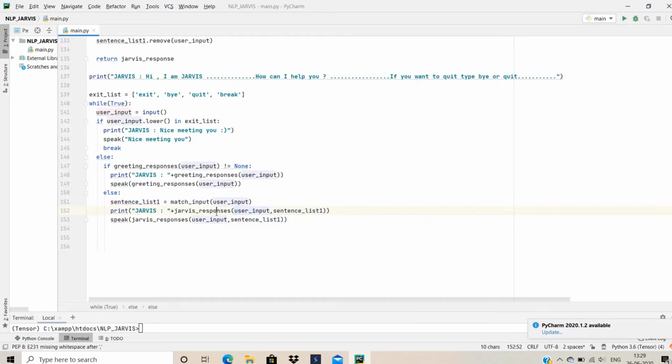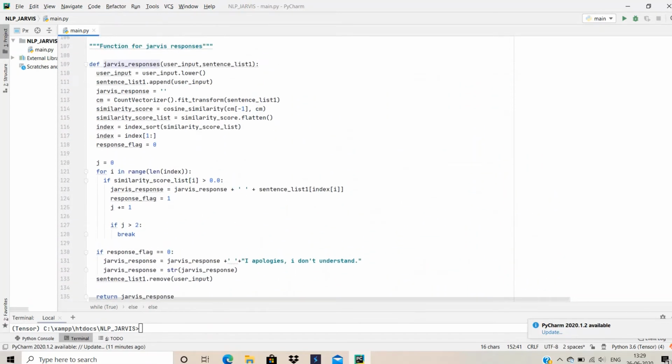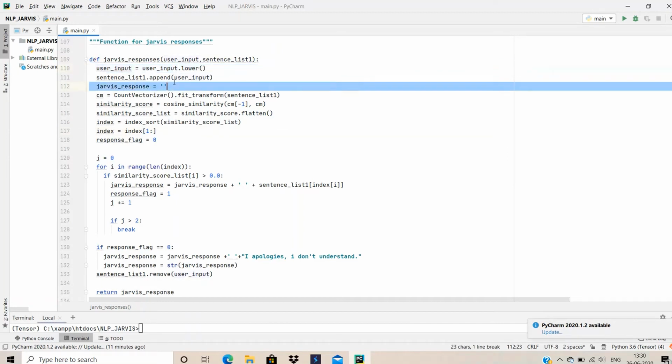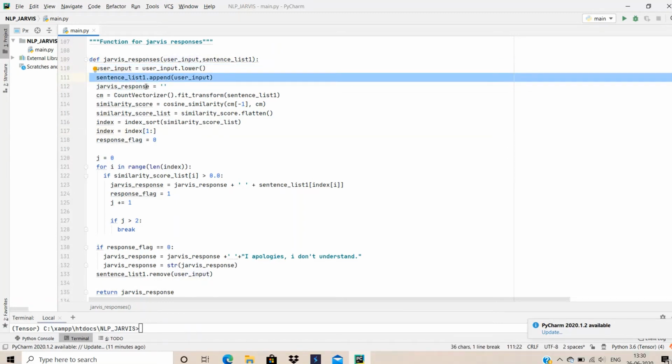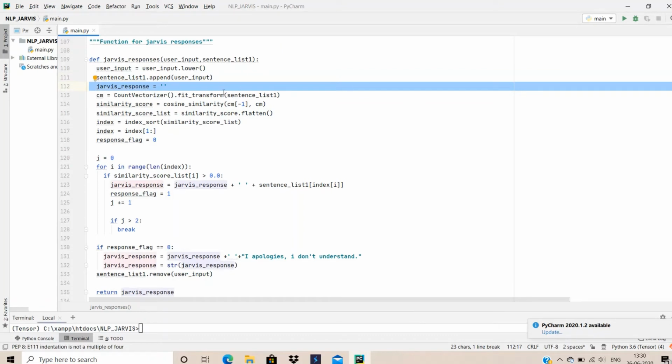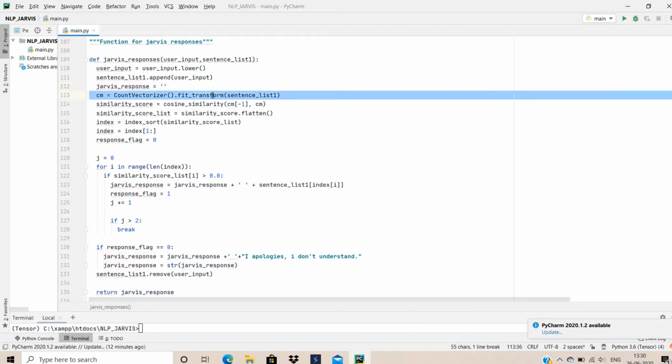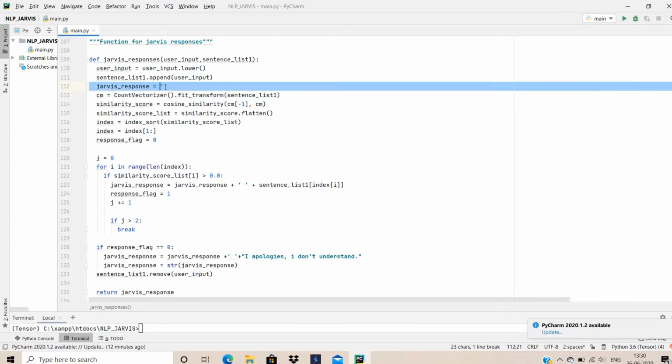Now Jarvis response is about how the bot is going to extract information from that downloaded content. Again we first convert the input into lower case, then we append the user's input to the list that is returned from the match function. Then we create an empty response string. In this we are going to add the response that Jarvis will be providing, and we return this variable out of this function.